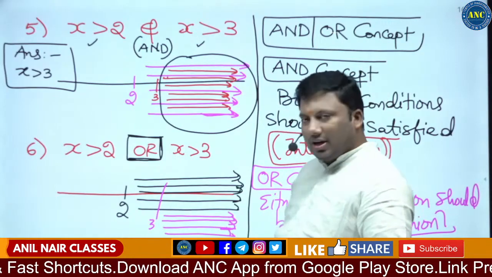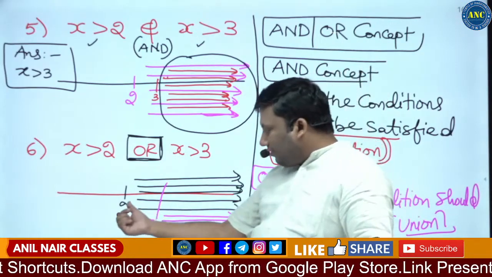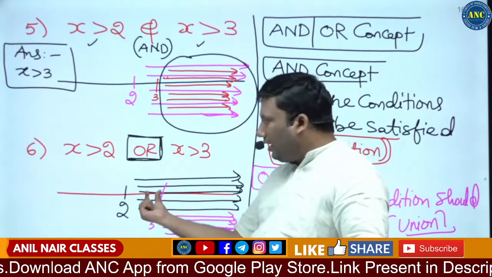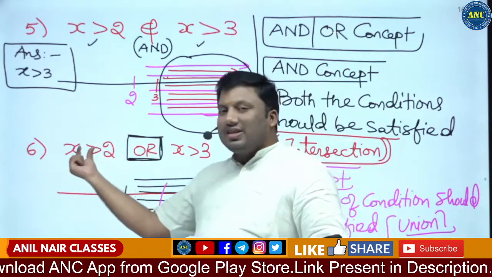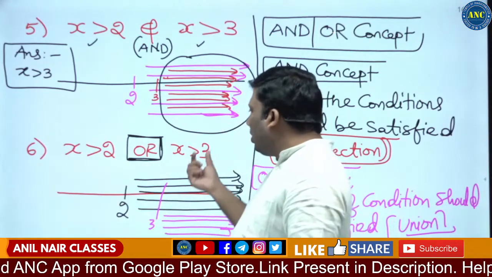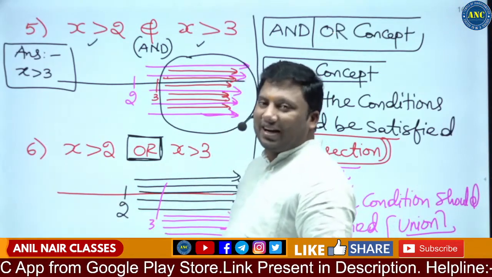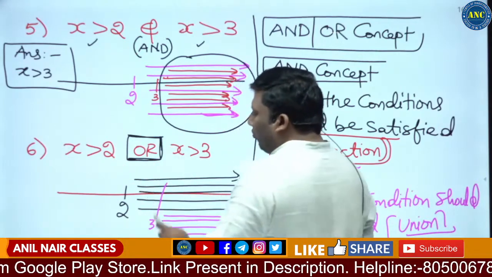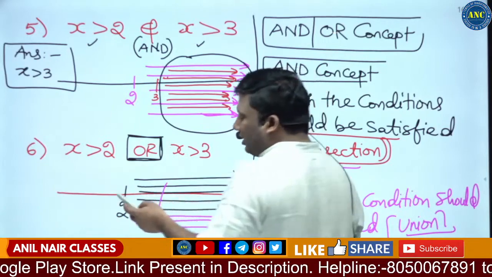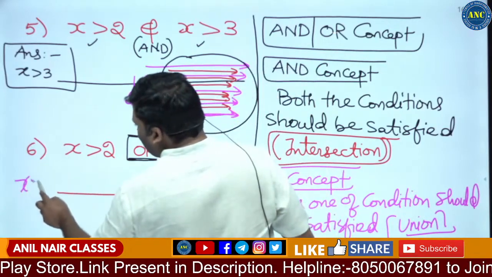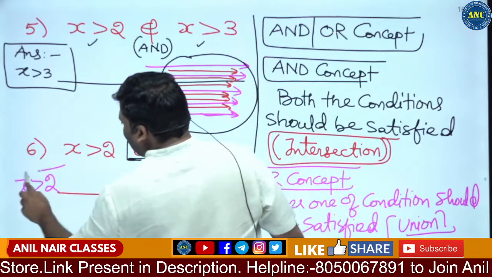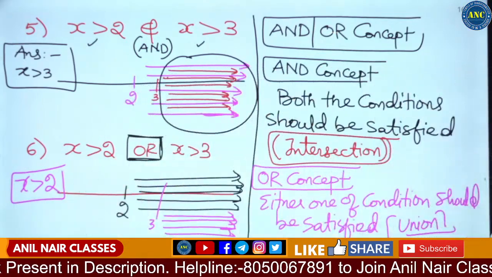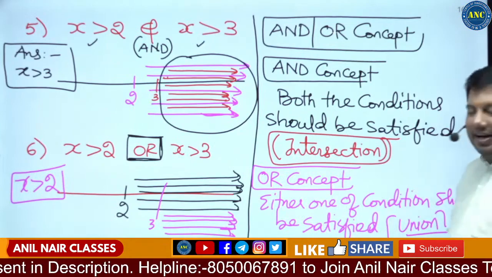Now if you see here, there are 3 regions. From 2 to 3, there are certain values. Suppose I take 2.5. 2.5 is greater than 2, true. 2.5 is not greater than 3. One condition satisfied is enough. So the answer for this question is x greater than 2. I hope the idea is clear.